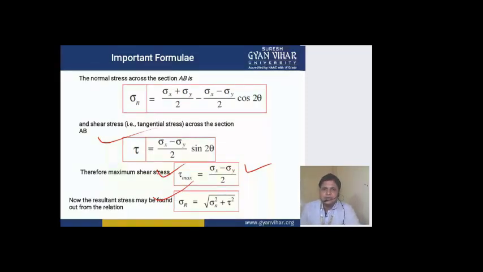So these all formulas: sigma n is equal to sigma x plus sigma y by 2 minus sigma x minus sigma y by 2 cos 2 theta. If you memorize this one, then tau is your sigma x minus sigma y by 2 sine 2 theta. All these things you memorize. And the third expression, if you have to calculate the maximum shear stress in any numerical, you use this formula, tau max is equal to sigma x minus sigma y by 2. Finally, the resultant is obtained by the whole root of sigma n square plus tau square.